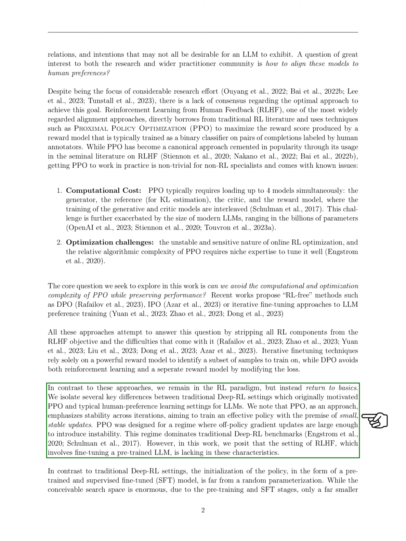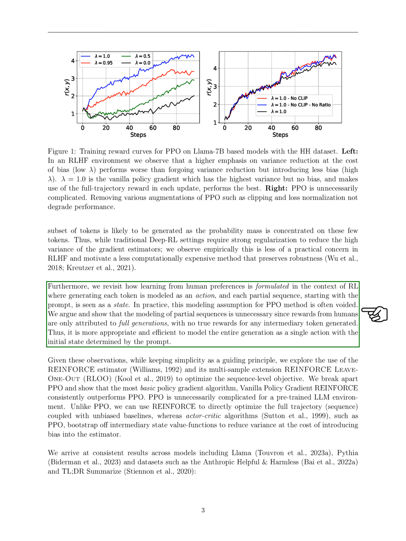Unlike traditional settings, where policies start from a random initialization, LLMs are pre-trained and fine-tuned, which significantly narrows the search space for generating text. This observation leads us to question the necessity of strong regularization and complex algorithms like PPO in this context. Furthermore, we reconsider how learning from human preferences is structured in reinforcement learning.